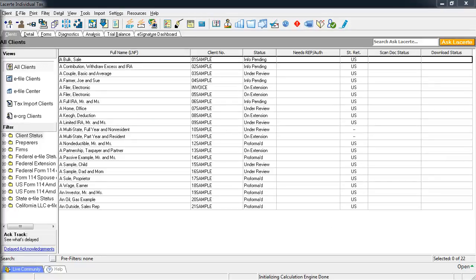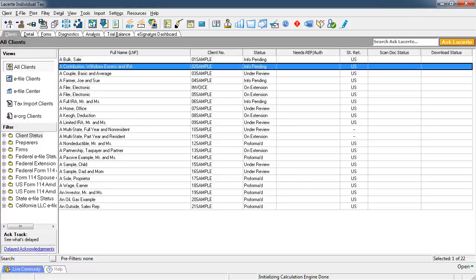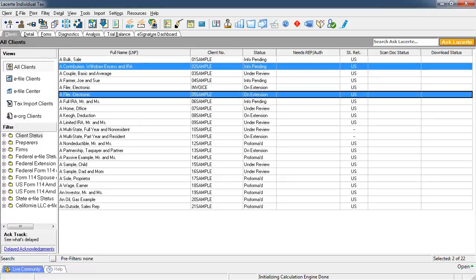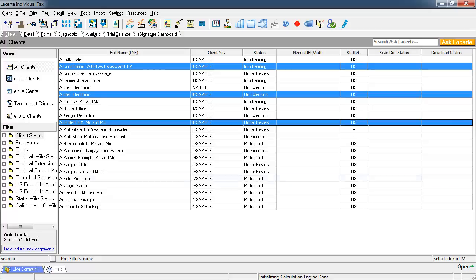To back up your clients in the Lacerte tax program, you must begin the process from the Clients tab. Select the client or group of clients you wish to back up. This can be done by highlighting a client with a single mouse click, or use the mouse click plus the Control key on the keyboard to select multiple clients.